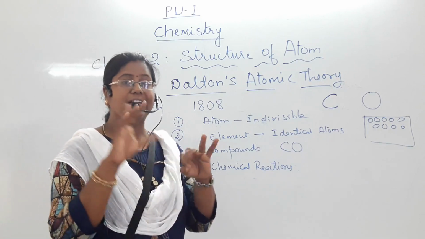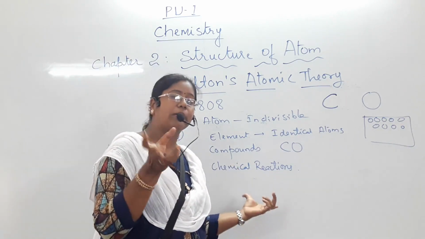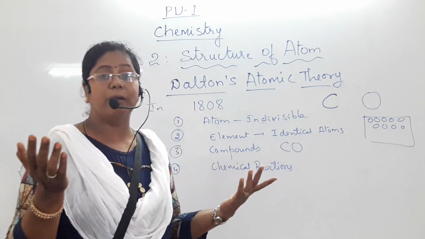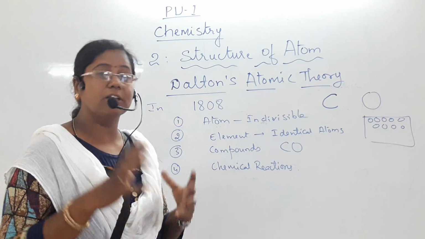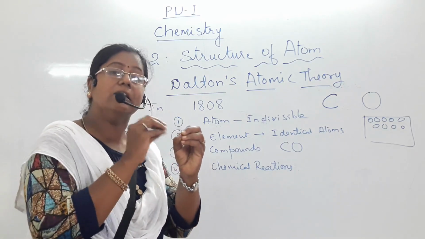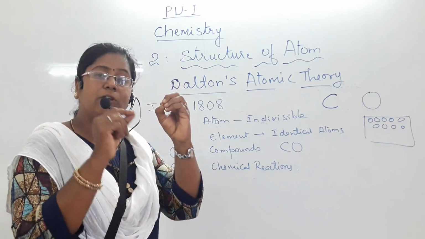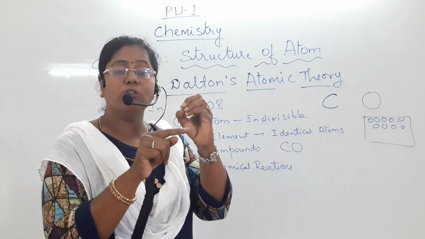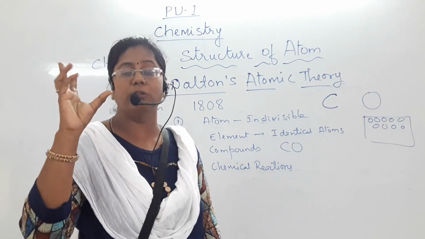The second demerit: in this atomic theory, John Dalton could not explain subatomic particles. Inside the atom also there are particles: electrons, which are negatively charged, protons, which are positively charged, and neutrons, which are neutral.